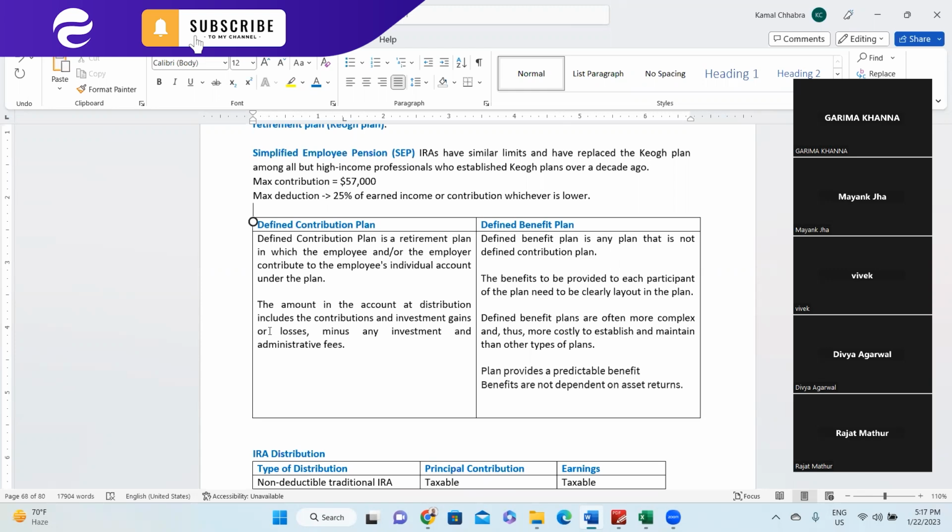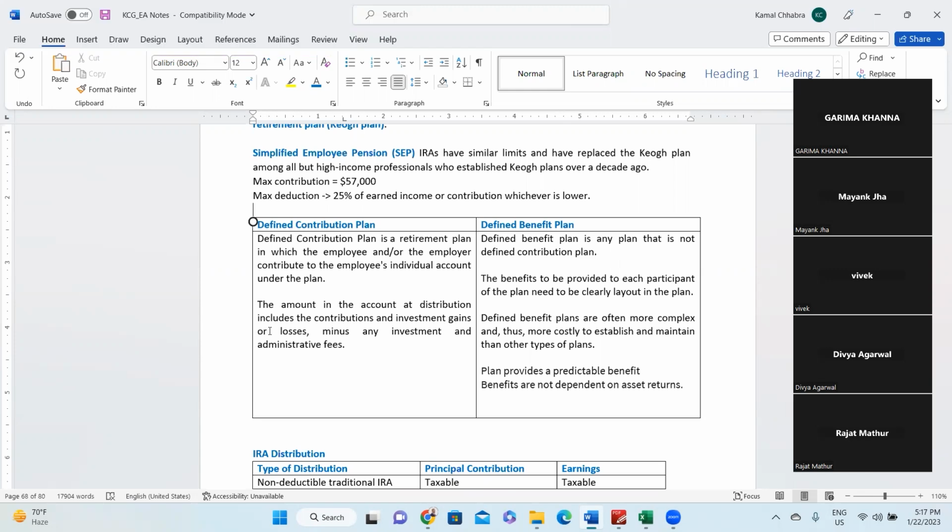The amount in the account at distribution includes the contribution and investment gain and loss, minus any investment and administrative fees.